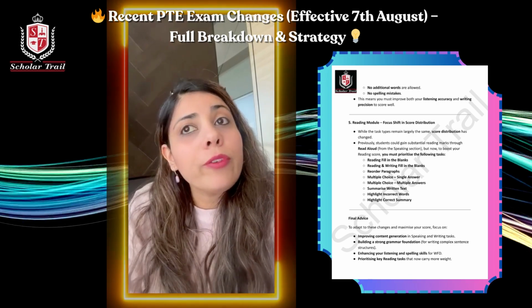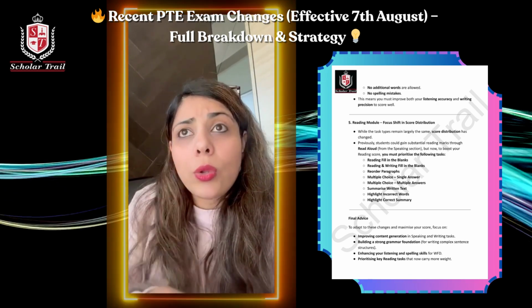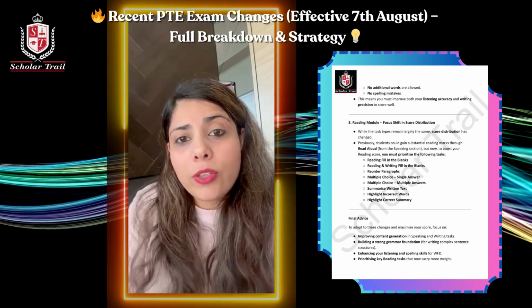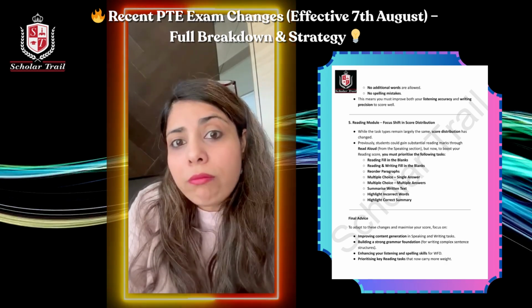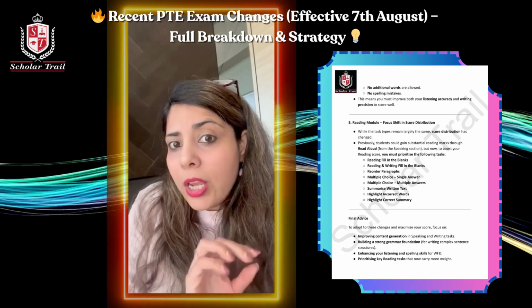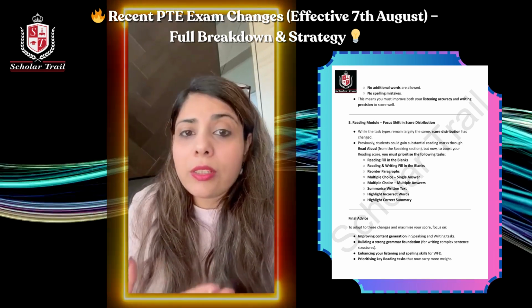Apart from that, you need to have good punctuation knowledge, which is knowing about the commas, where to use hyphen, where to use semicolon. So in order to get a full 90 score in PTE, you need to have this sort of knowledge, otherwise you may not get the desired score.